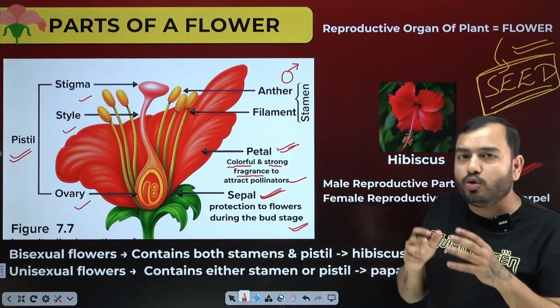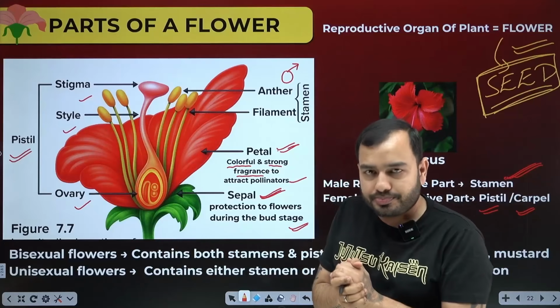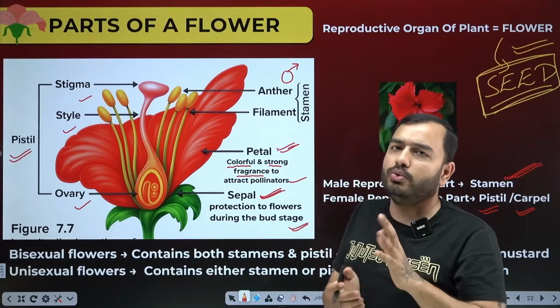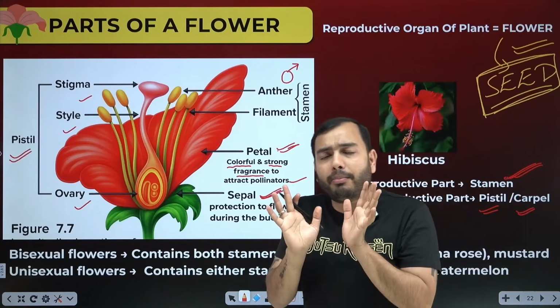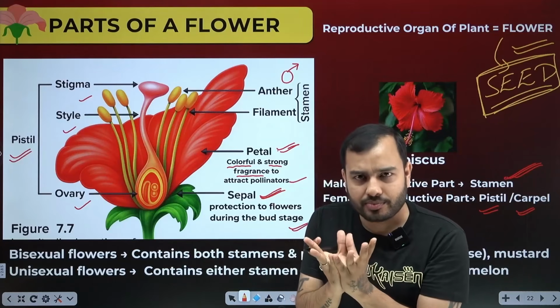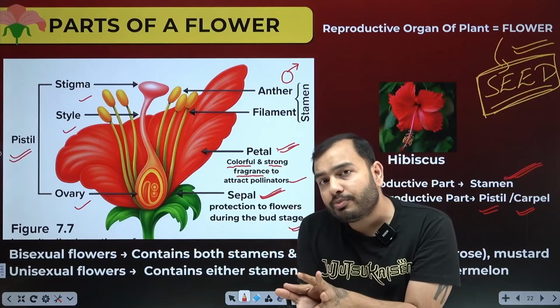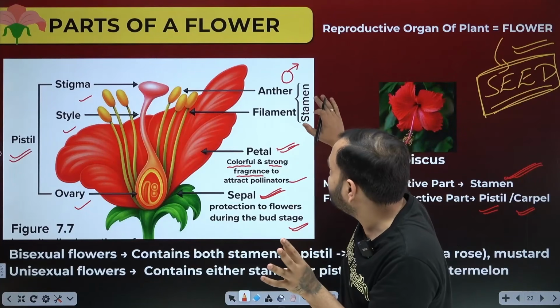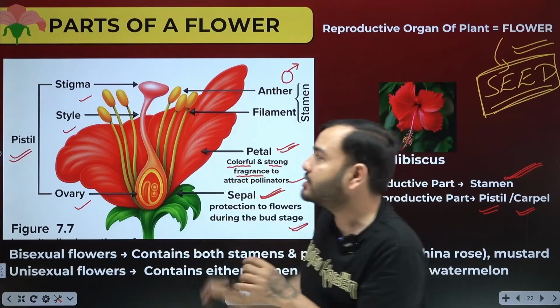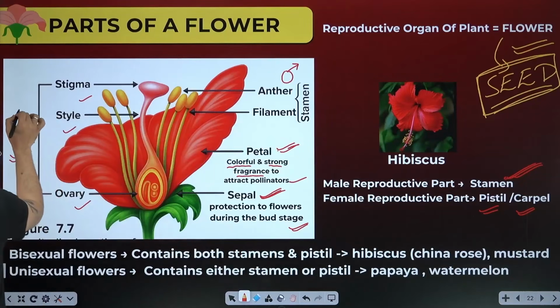Acha. Now we consider two types of flowers. One is bisexual, one is unisexual. It is understood by the name. A bisexual flower is a flower which has both the male reproductive part and the female reproductive part. That is, which has stamen inside, which has pistil inside it. The female reproductive part, pistil or the carpel, is denoted by the symbol.